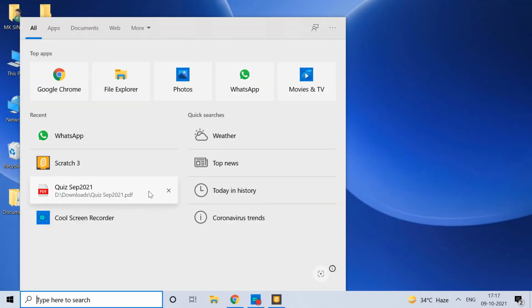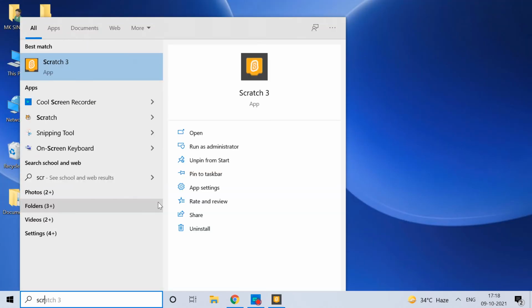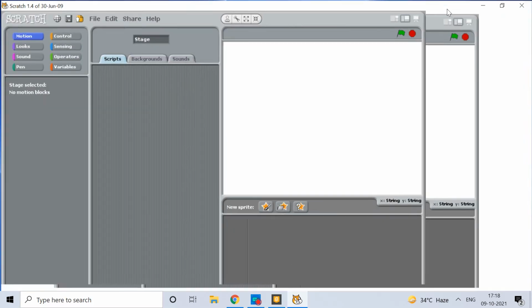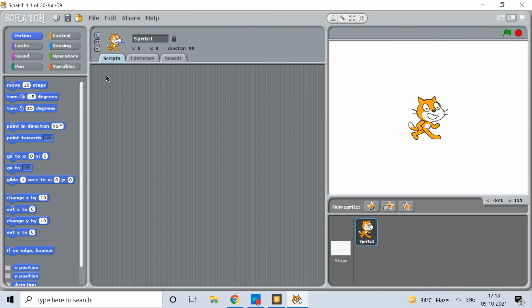Similarly there's Scratch 1. Due to some issues I can't download Scratch 2.0, so this is Scratch 1.4. In this also you will have the cat as a default.